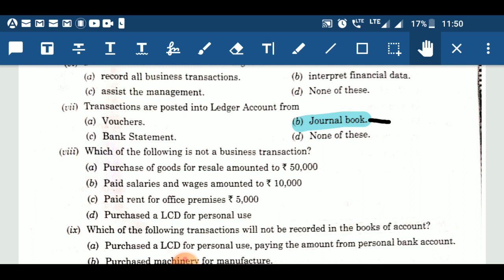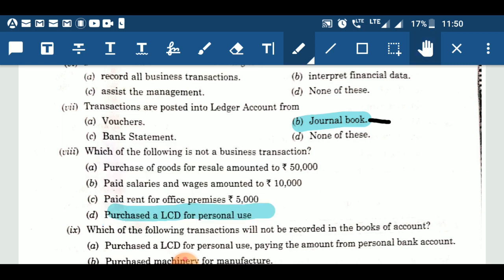Next option is purchase of LCD for personal use. Yes, that transaction is of financial nature, but that transaction is not going to affect our business, hence we are not going to record it. Therefore, option D is correct.